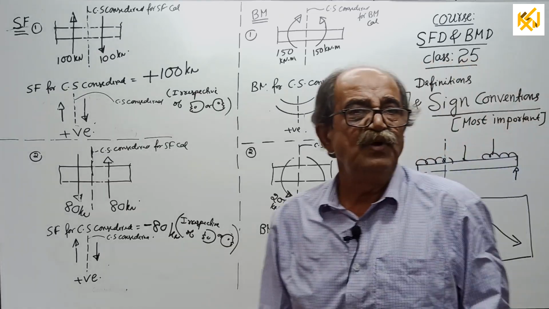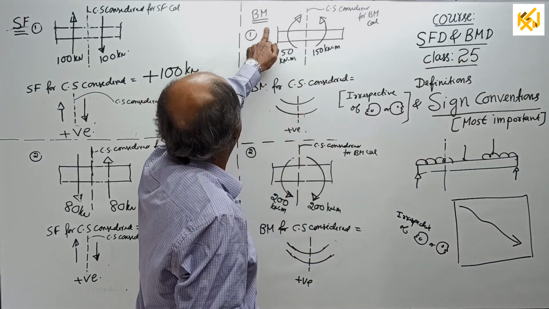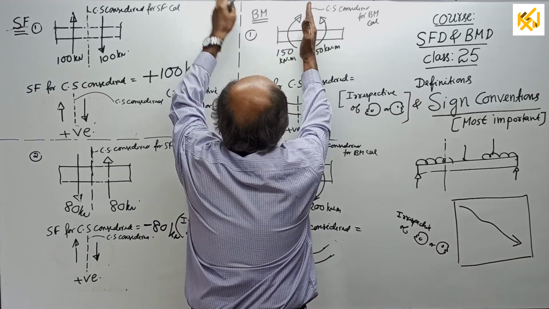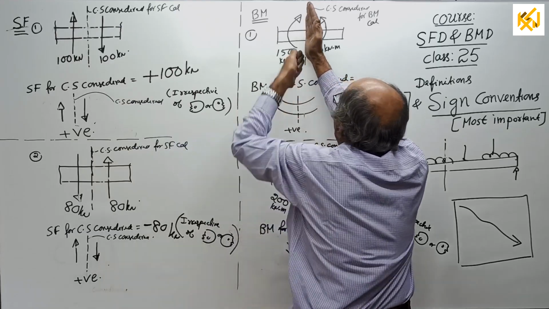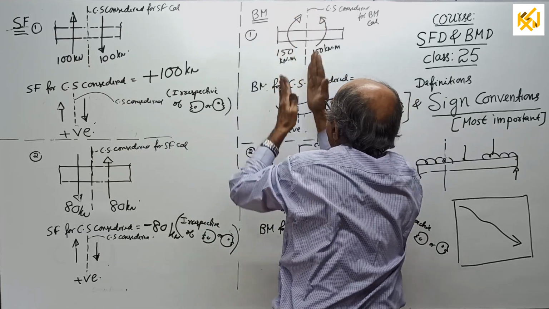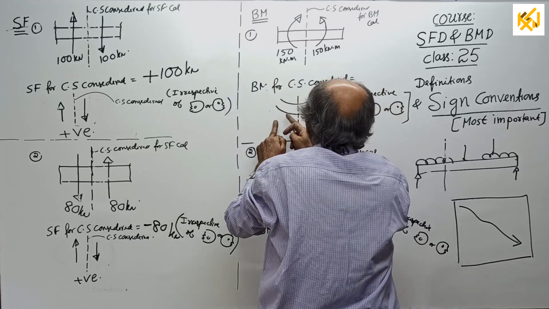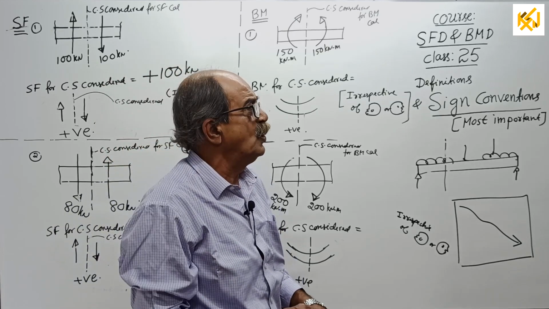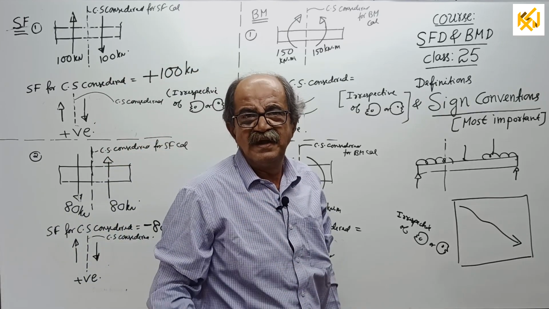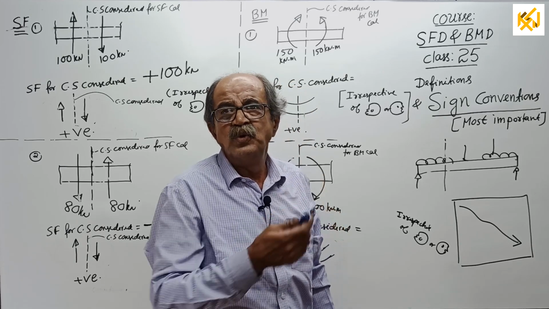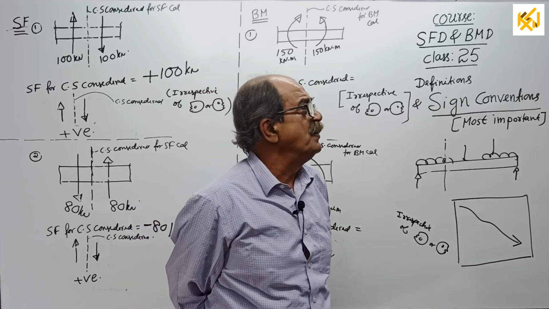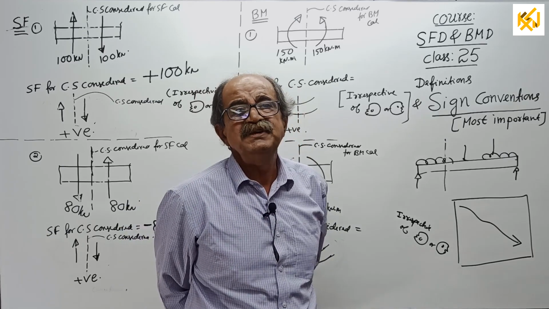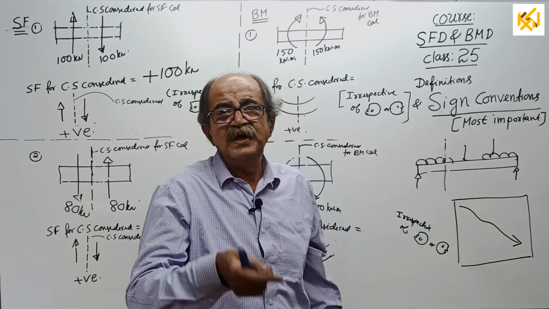Okay, now, lastly, bending moment. I want the bending moment here, the net moment from this side. 150 kilonewton meter. Sagging is positive. I have not shown clockwise or anti-clockwise here. I told you, using clockwise and anti-clockwise for bending moment is wrong. Those who use left side clockwise positive, anti-clockwise negative, right side clockwise negative, anti-clockwise positive, it is correct, but see how much confusion. I am here to eliminate the confusion.